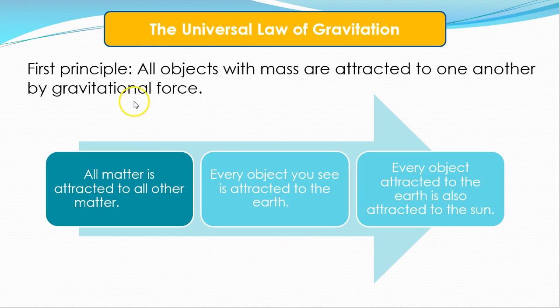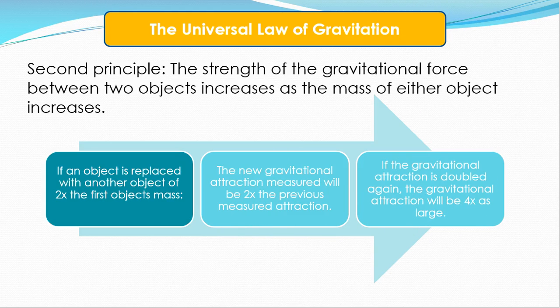So in the first principle, all objects with mass are attracted to one another by gravitational force. So all matter is attracted to all other matter. Every object you see is attracted to the Earth, and every object attracted to the Earth is also attracted to the Sun.